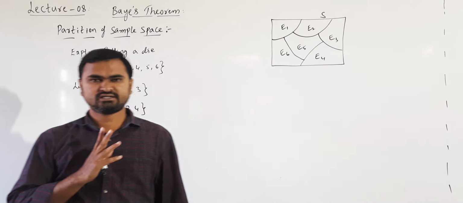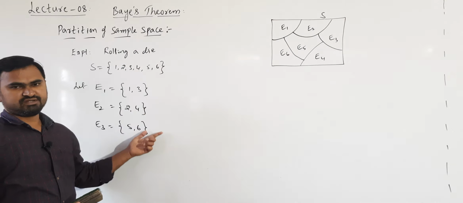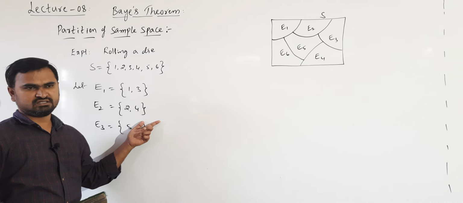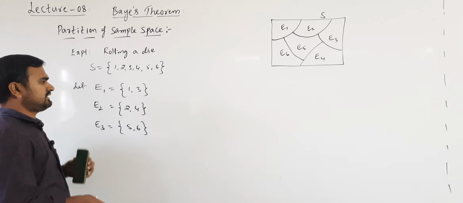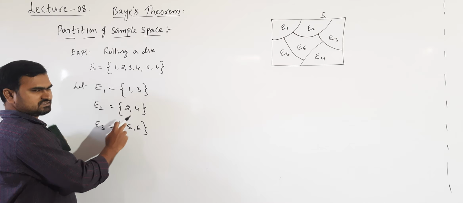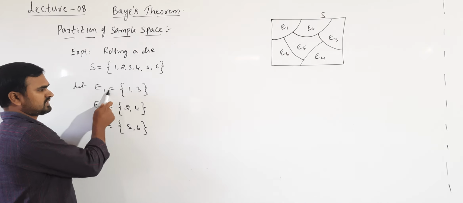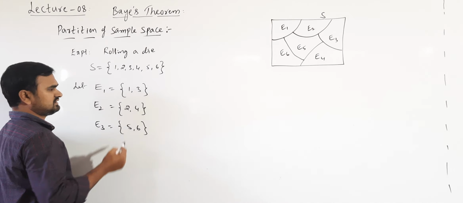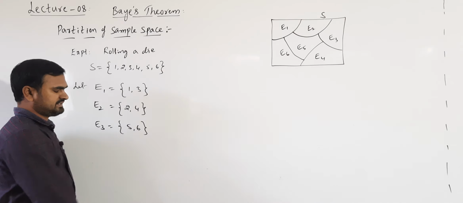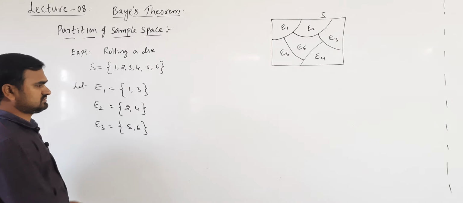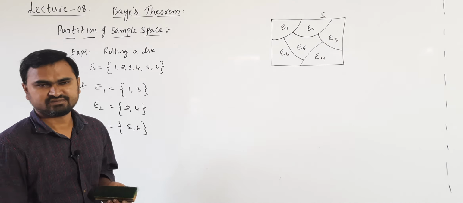If they satisfy three conditions. What are the three conditions? They should be pairwise disjoint, mutually exclusive events, and they should be exhaustive events. Combining all, we should get the sample space, and the probability of occurrence of any of the events is non-zero. See, what about E1 intersection E2? There are no common elements, so it is disjoint. E2 intersection E3, no common elements, disjoint. E1 intersection E3, they are also disjoint. So, they are pairwise disjoint, mutually exclusive events. So, it is satisfying the first condition.